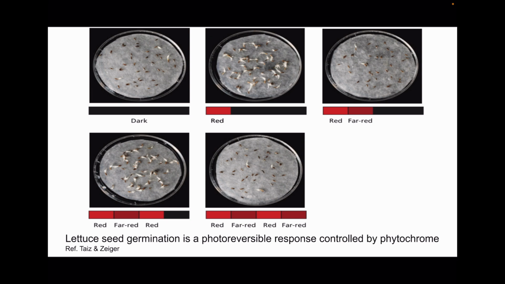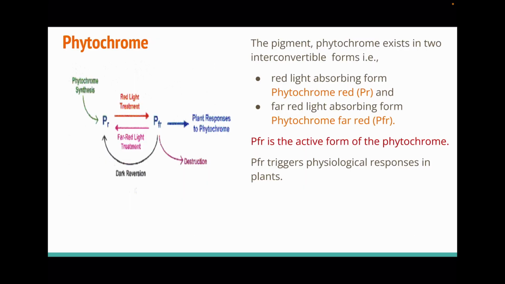If the last treatment of light was red, the seeds germinated, and if the last treatment of light that was given was far red, it showed inhibition of seed germination. So this experiment showed that red light promoted seed germination in lettuce, whereas far red light inhibited seed germination.